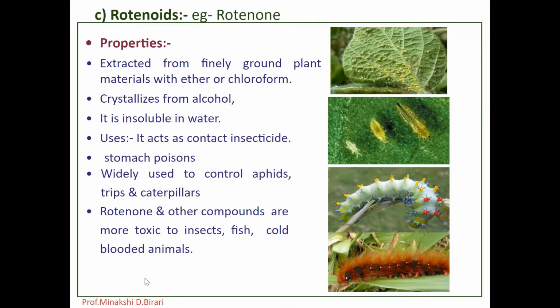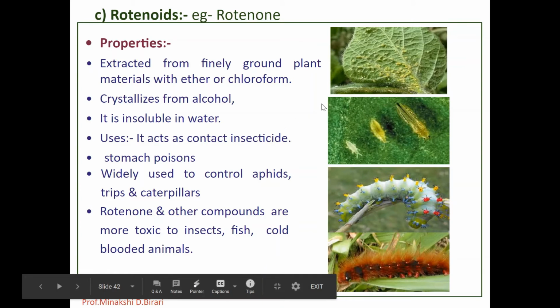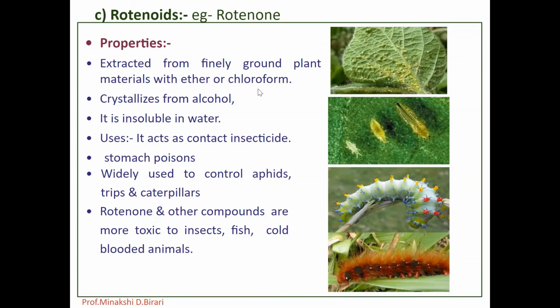So, rotenone is a crystalline substance which is extracted from finely ground plant material with ether or chloroform solvent. It is present along with other rotenoid compounds of lesser activity. It can be mixed directly with a mineral oil base, for example, warfarin, monofluoroacetate, and also zinc phosphide. So, they are rat poisons which are intended to kill rodents.